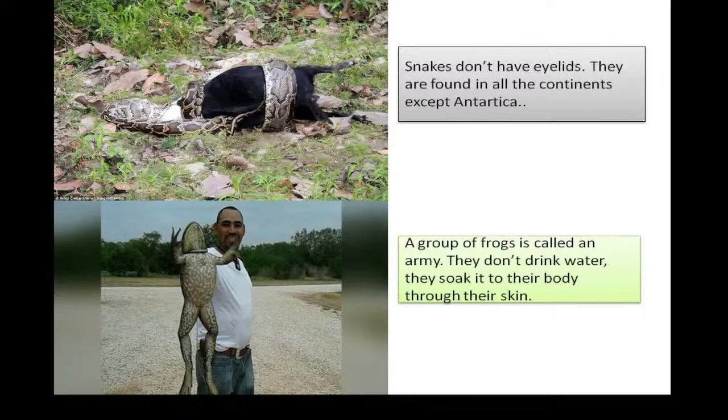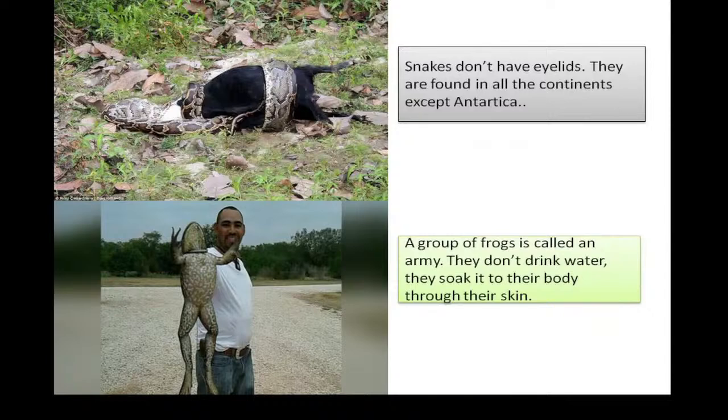Now, see the fact about snake. Snakes don't have eyelids. Eyelids. Do you know eyelids? Eyelids protect our eyes, isn't it? But snakes are such animals which don't have eyelids. And they are found in all the continents except Antarctica. How many continents are there in the world?